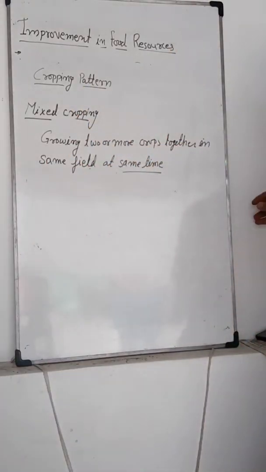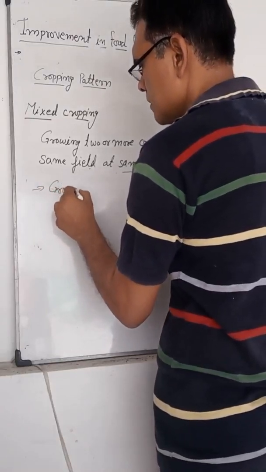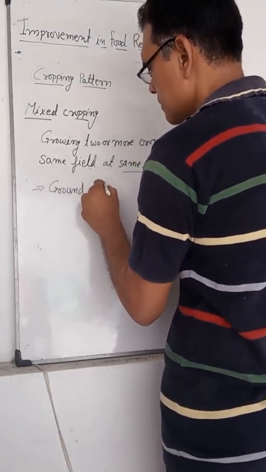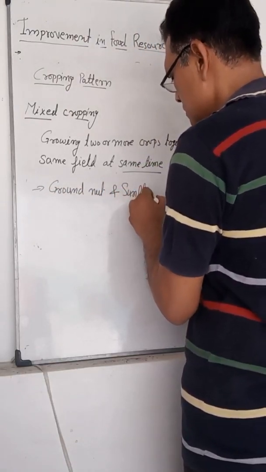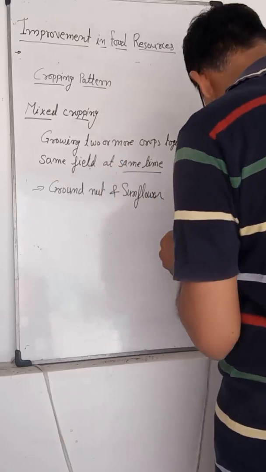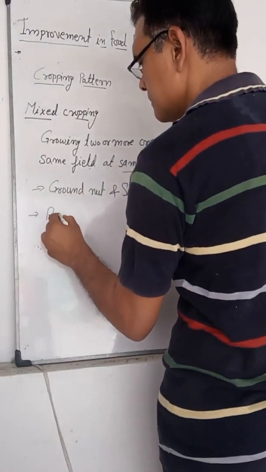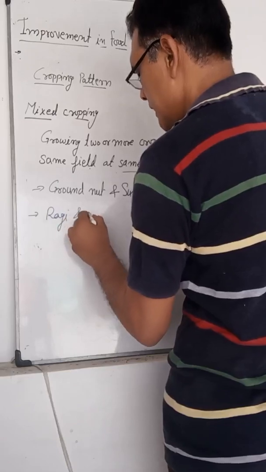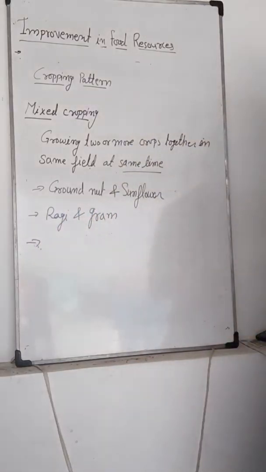For example, groundnut and sunflower are both grown together. Another is ragi and gram growing together.